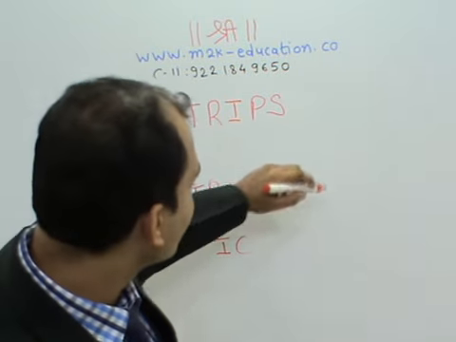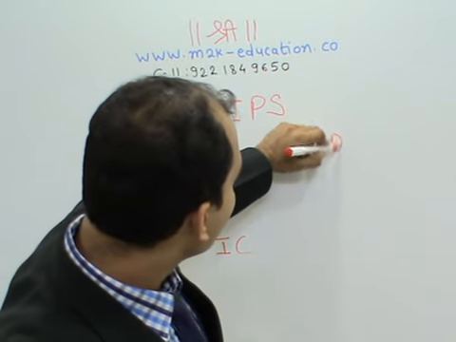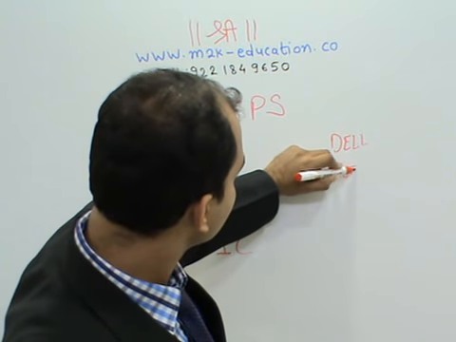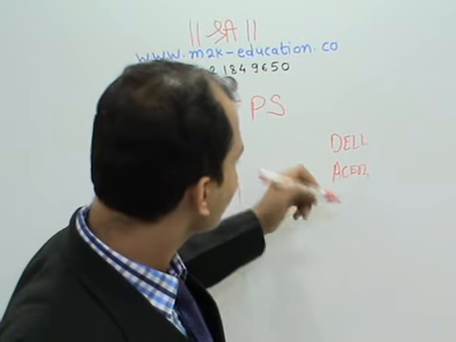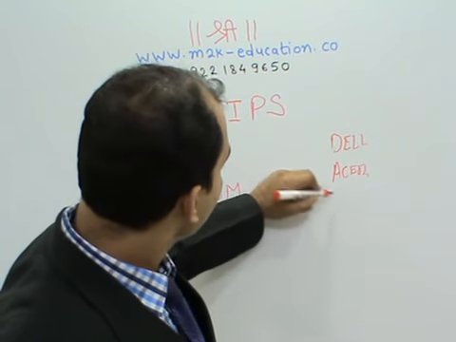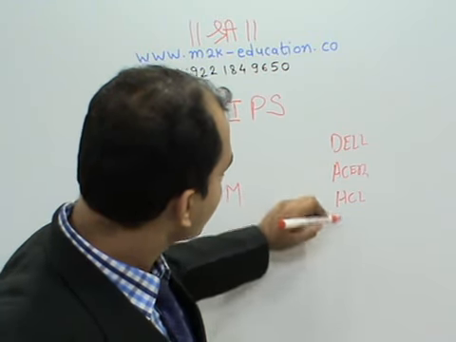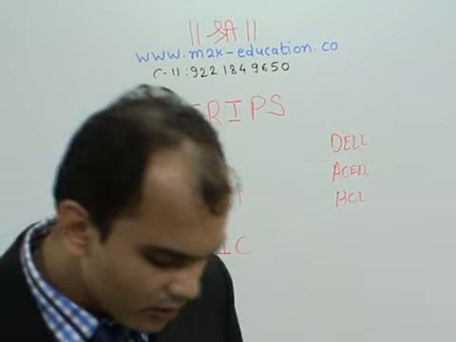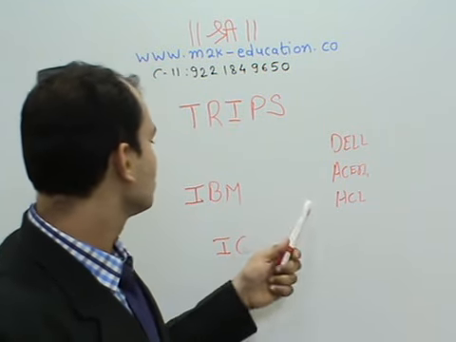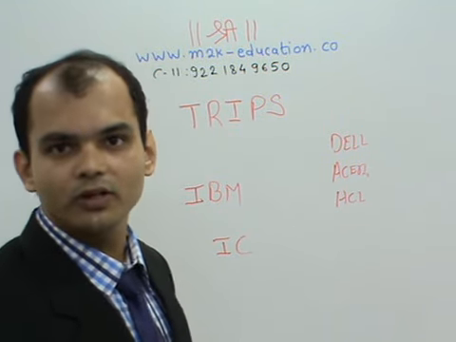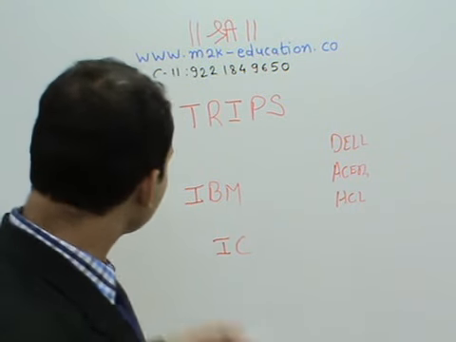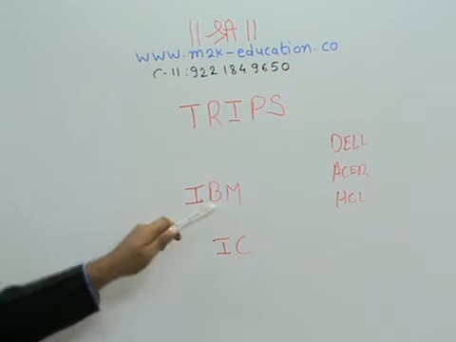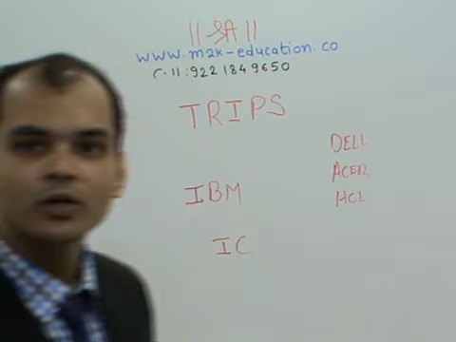And now every computer, you can say maybe Dell or maybe Acer or maybe HCL, whatever companies that are into making computers or even desktops, whenever they use the integrated circuit technology, they have to give their royalty to IBM.